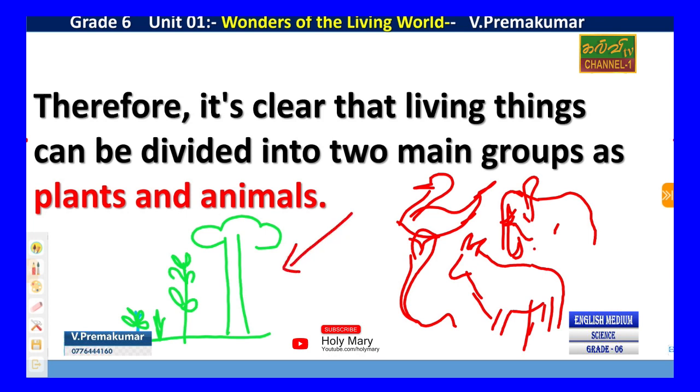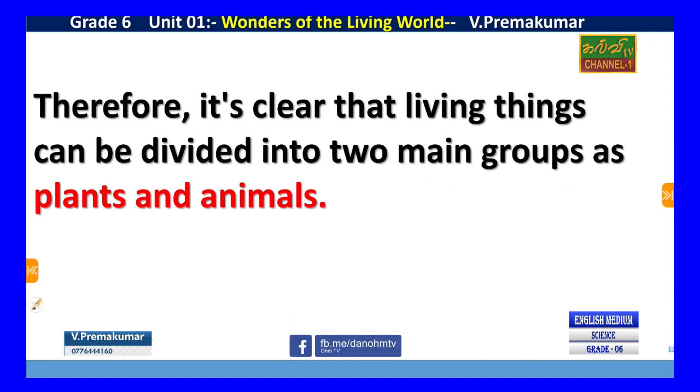There are two groups studied. So students should know living things can be classified into plants and animals.